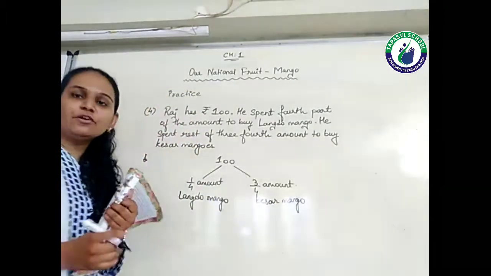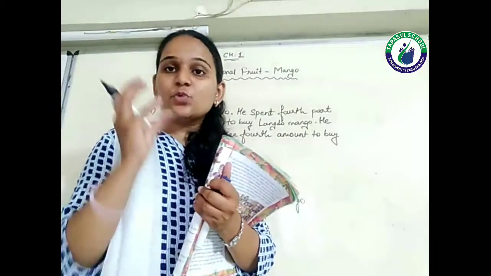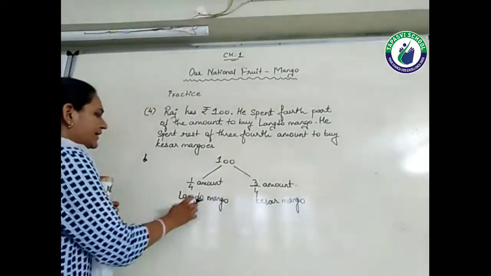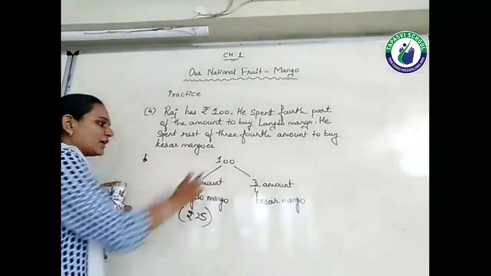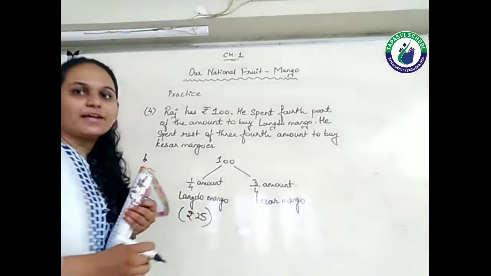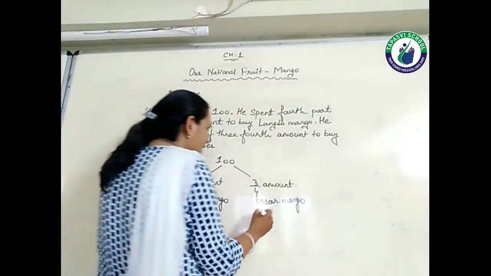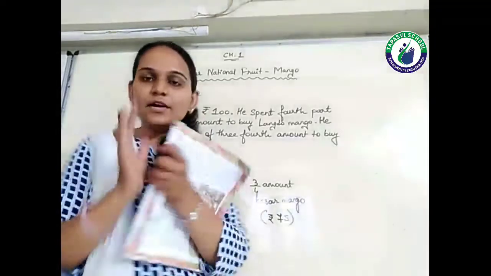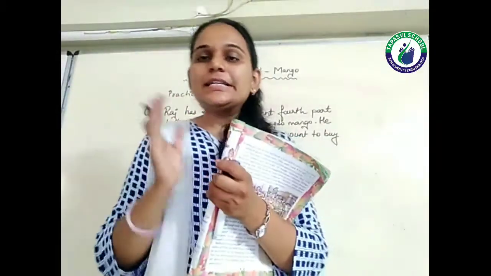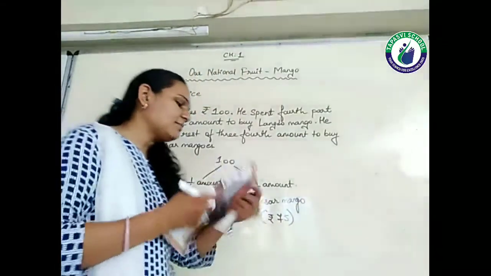Okay, 100 divided by 4, so you will get 25. So the 25 rupees he is spending for Langdo mango. Okay, 100 minus 25. So what is coming? 75. So the 75 rupees he is spending for buying the Kesar mangoes. Right? 100 minus 25, that is 75. So 75 is the amount for buying the Kesar mangoes.